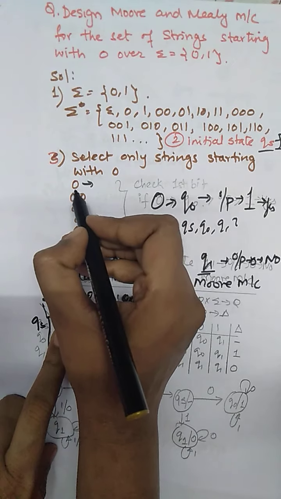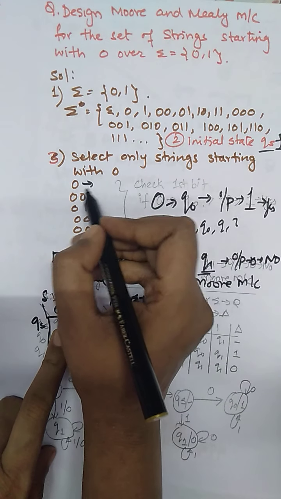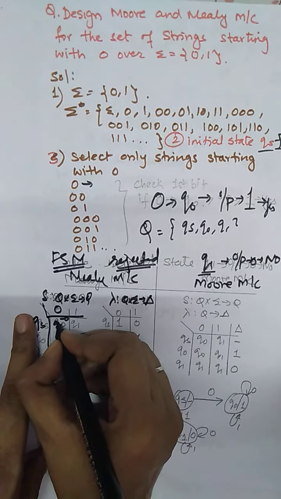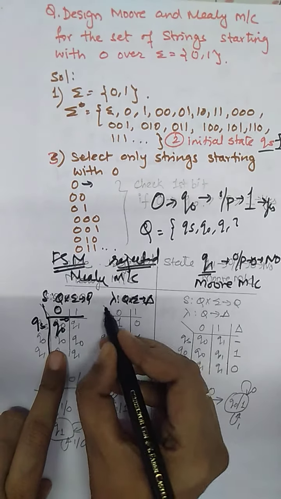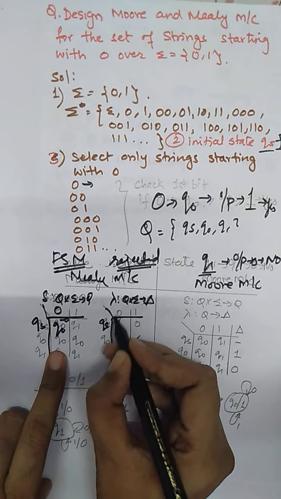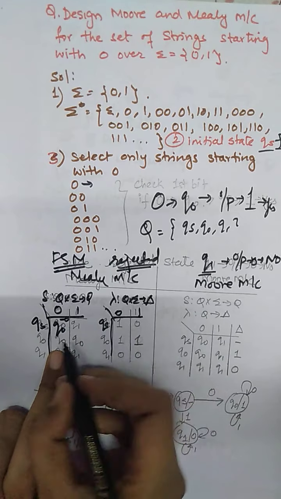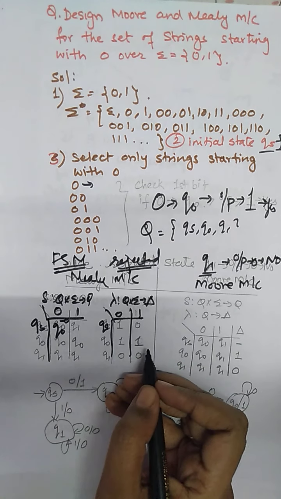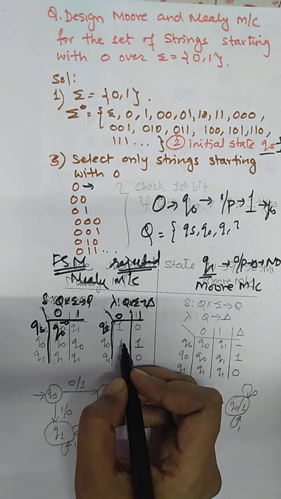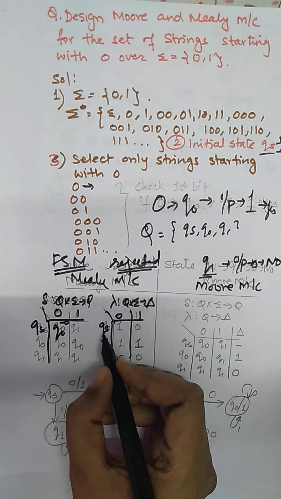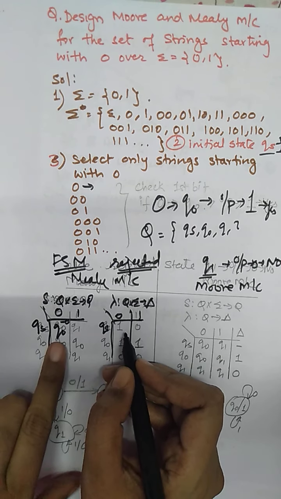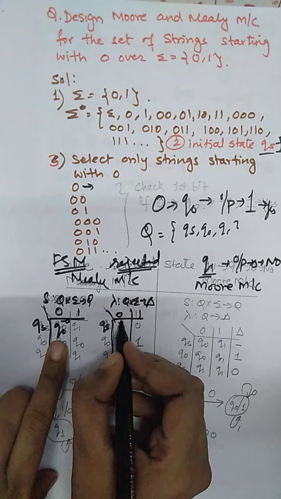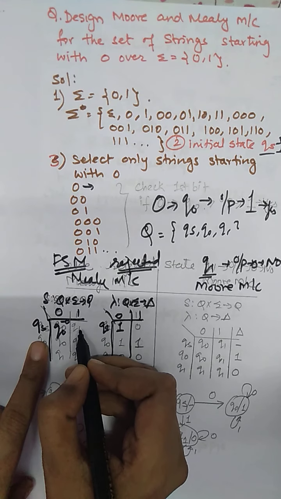A string starting with 0 is already marked here. That means this is represented by the state Q0. Now simultaneously we can complete the other table, that is the machine table. So QS on 0, what is the output of Q0? The output of Q0 is 1. Now QS on 1.